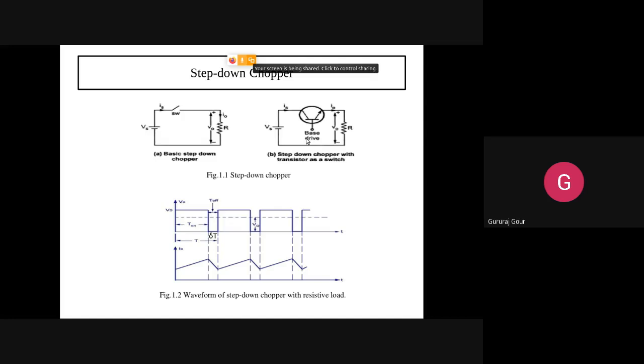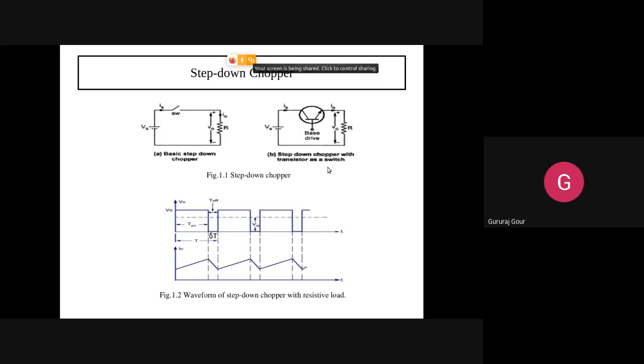Next, how long do we have to turn it on? We have to turn it on for the period of T on and turn it off for the period of T off by simply controlling the base drive signal. That is going to decide forward biasing or reverse biasing of the base emitter junction, the biasing conditions.